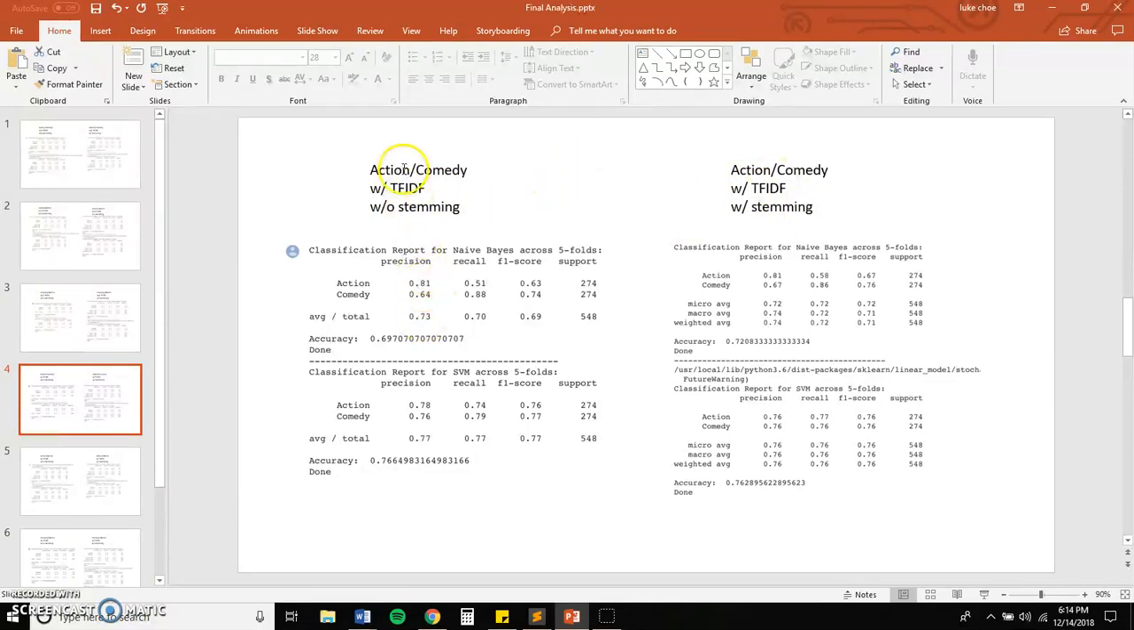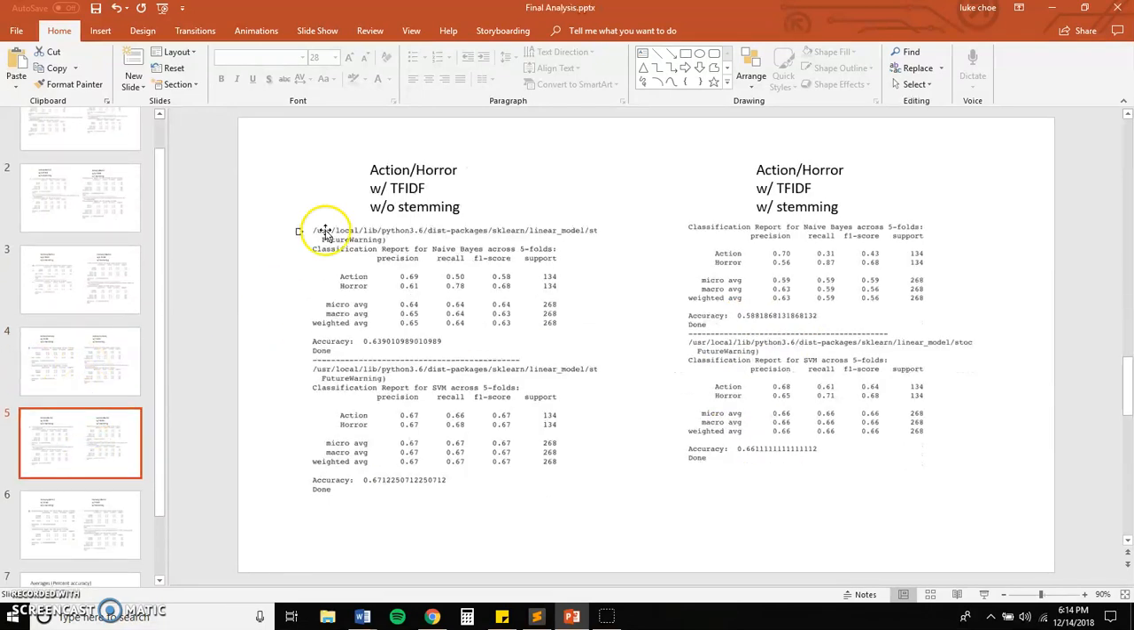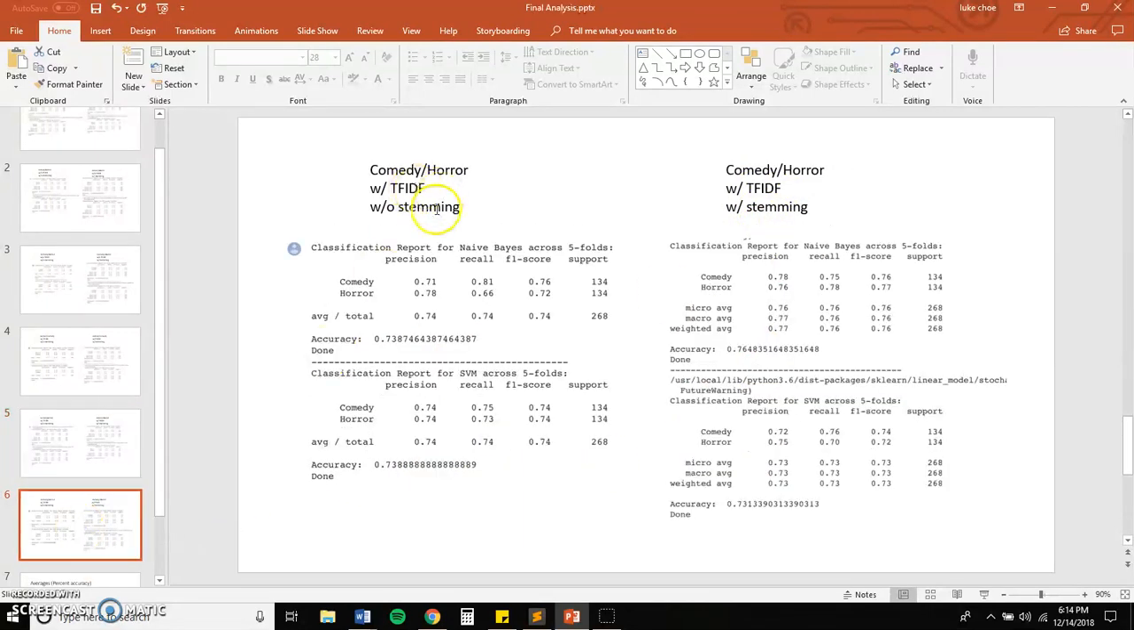So here we can see that when we try to classify movies between action and comedy with TF-IDF and without stemming, we got these results. And with both, we got slightly higher results over here and about the same results in accuracy over here. And again, same idea, we did the same thing for action horror. We have a decrease if we added stemming, and then a slight decrease if we added stemming again. And then comedy and horror, an increase in percent accuracy with stemming, and about the same accuracy for both.